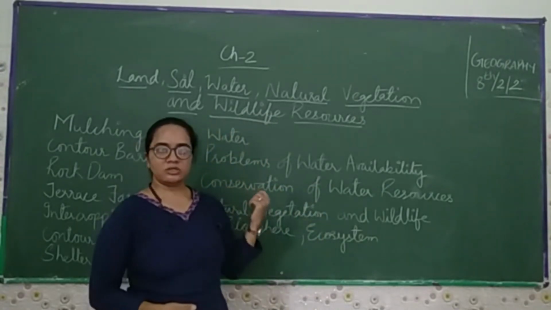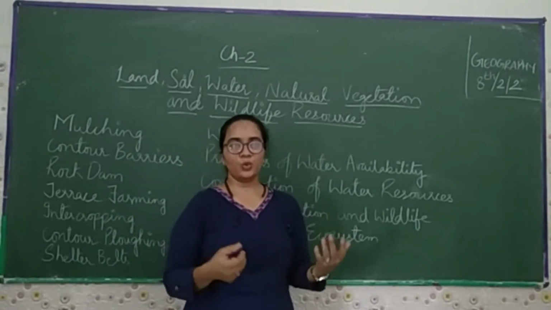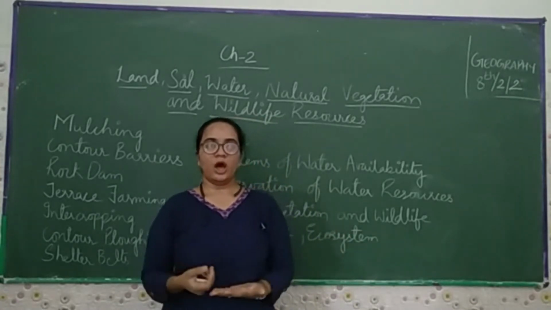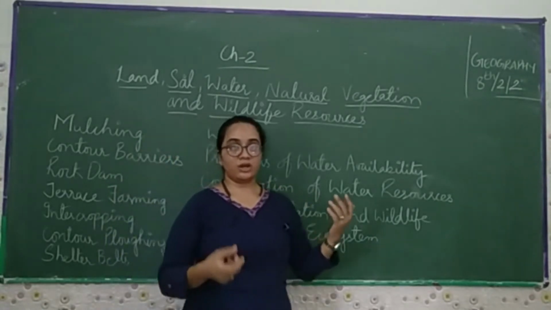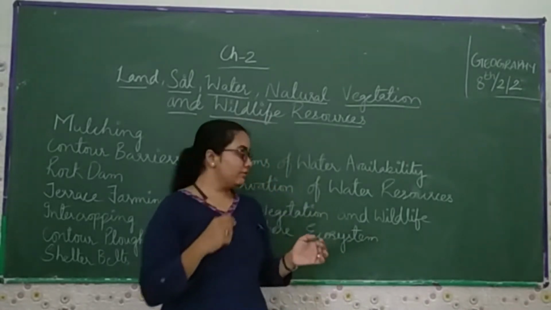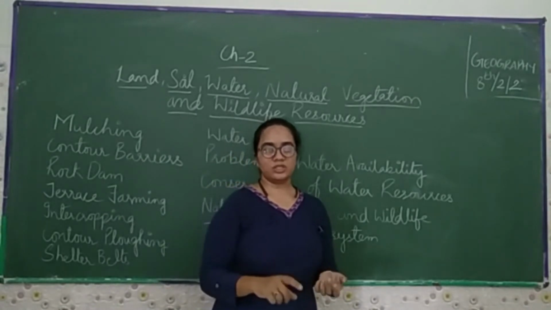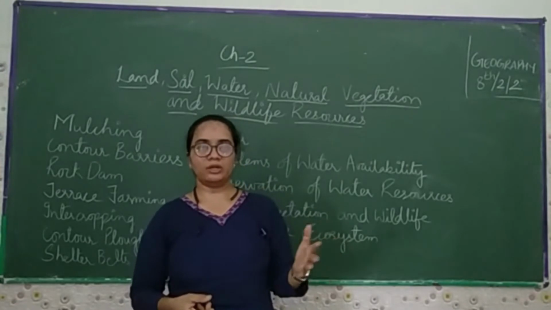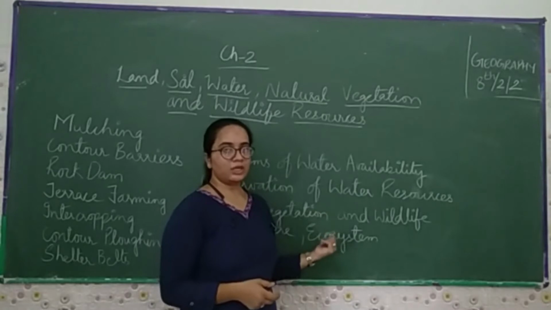If we talk about the conservation of water resources, we will see how to do rainwater harvesting, how to make check dams, and how to make canals. These are the ways we conserve water for the present purpose as well as for the future. If we talk about natural vegetation and wildlife, we have different vegetation and wildlife everywhere, and we can see the different things people are doing. Then we will see the biosphere and the ecosystem.